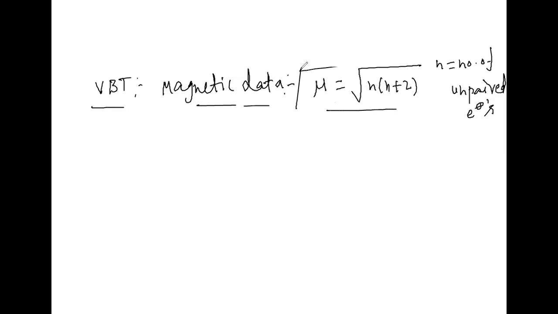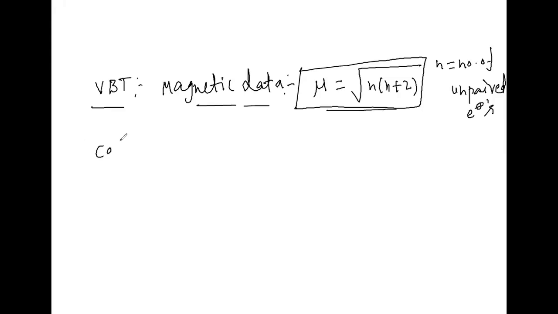But if you refer to standard books, by using this magnetic behavior only, we are predicting the geometry as well as the hybridization of a given coordination entity. And one thing clearly I'm going to tell here: even though we are taking ligands here, indirectly we are depending on the strength of the ligands, but we are not telling we are depending on the ligands. For our understanding purpose only, we are considering the strength of the ligands. Okay, clear what I'm speaking? Right. That you are going to understand by taking some examples.